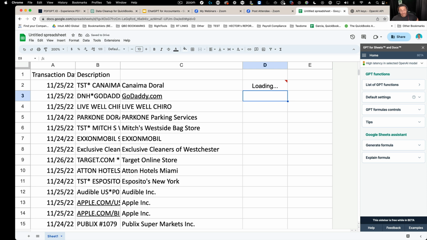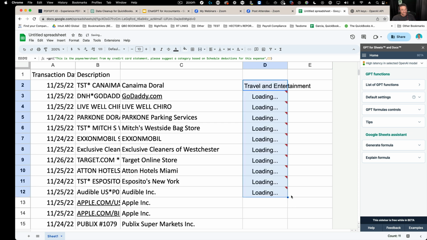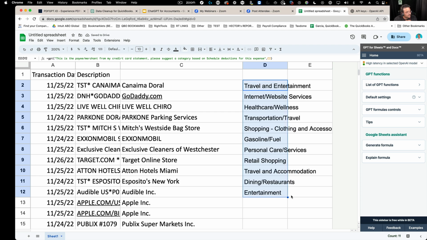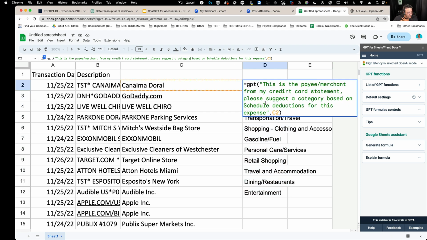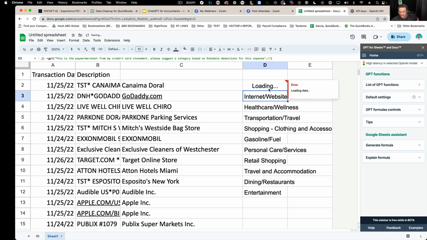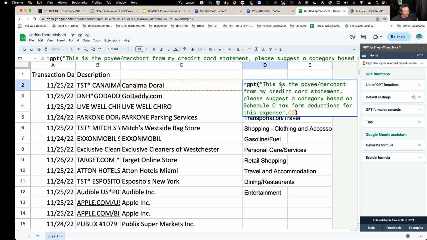So what I'm doing then is using the power of ChatGPT to suggest an expense category. And in this case, I told it based on Schedule C deductions. Did I say Schedule C? Schedule C. Hold on. Schedule C deductions. Schedule C tax form deductions. Let me just make sure that it uses that instead of just some random thing. And you can misspell stuff all day long. Like I think I misspelled credit.